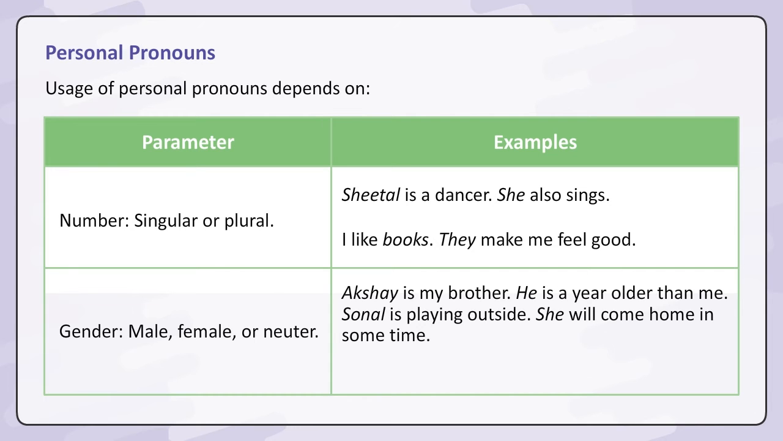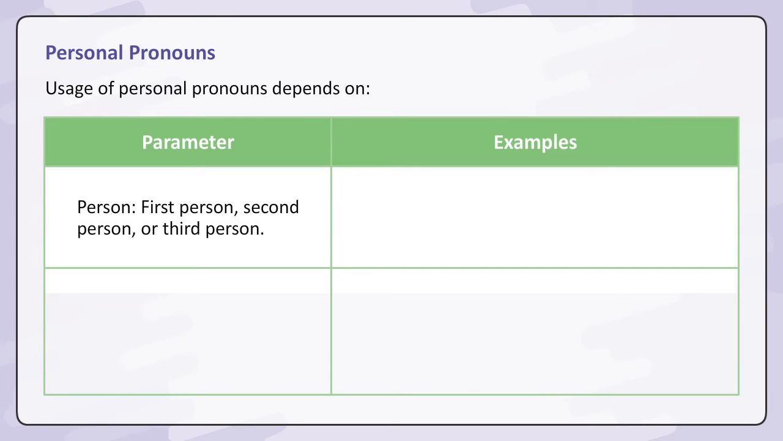Akshay is my brother. He is a year older than me. Sonal is playing outside. She will come home in some time. I bought a new bag. It has 3 compartments. Person: first person, second person or third person.